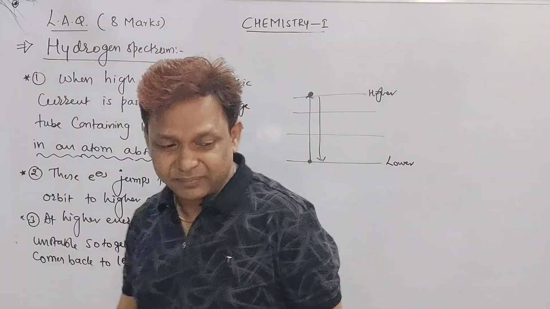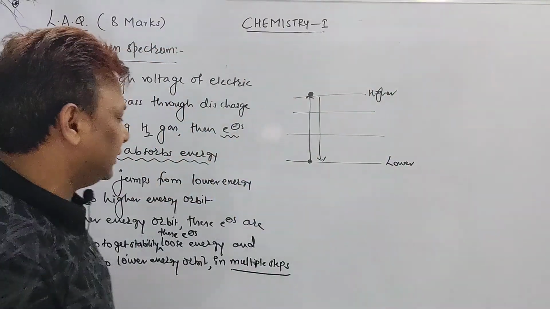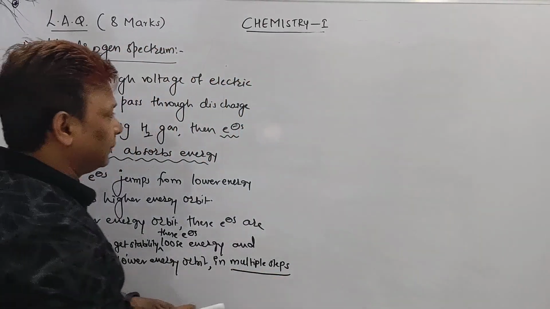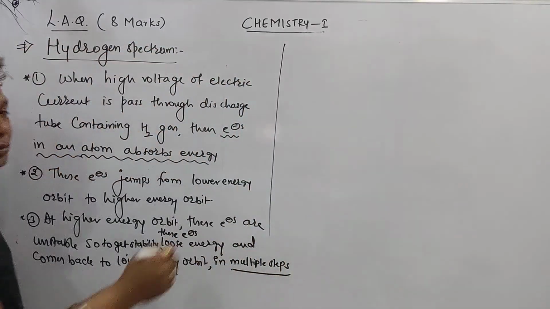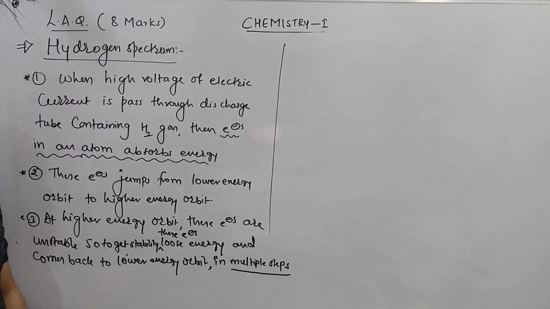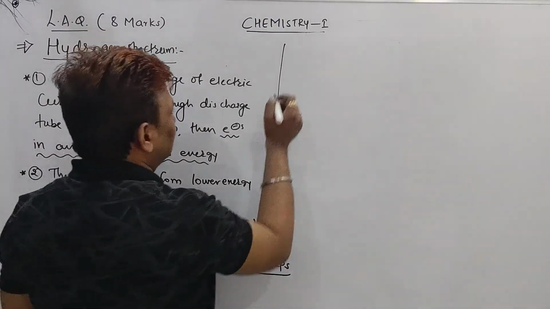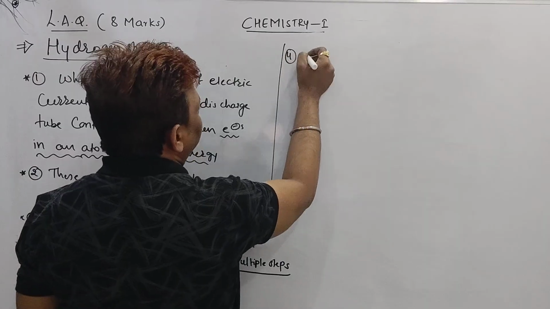Now, what do these multiple steps mean? That I will explain, beta. It will come back to the lower energy orbit in multiple steps, and those multiple steps we have to show here, right? It will come back to the lower energy orbit in multiple steps, and energy is released during this process and appears in the form of a spectral line. So point number 4 I will write here.